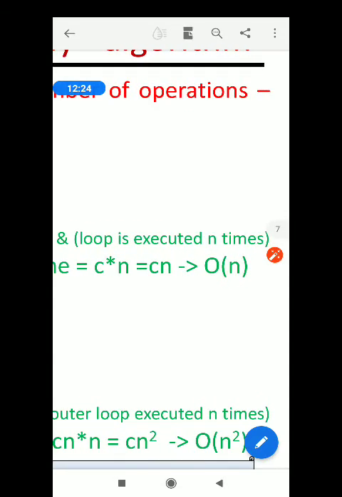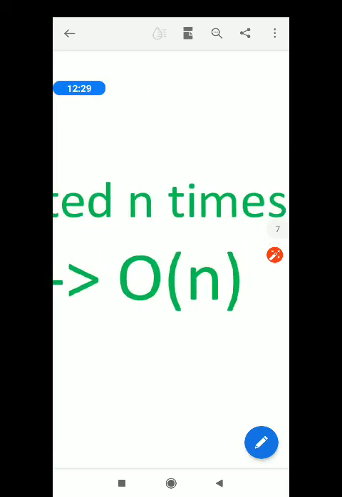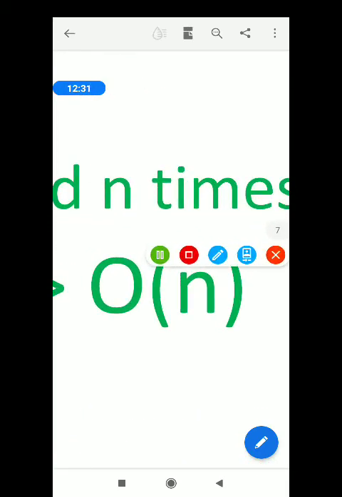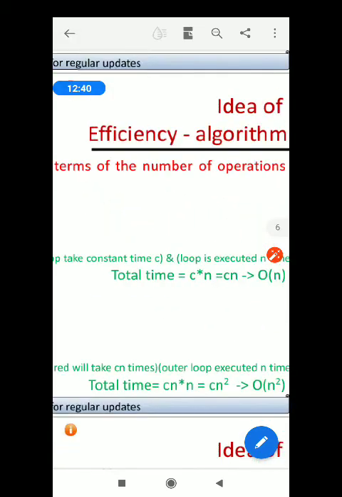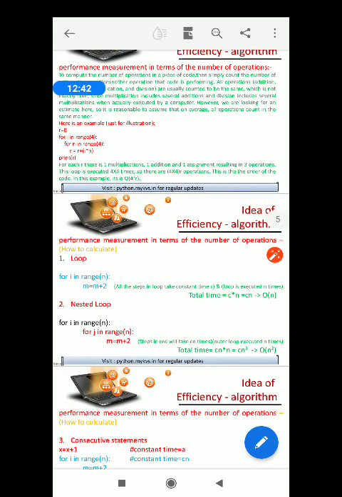Here c is a constant and n is variable, so it is order of n. In this way, very simply we can compute the computational complexity of this code in case of a loop.